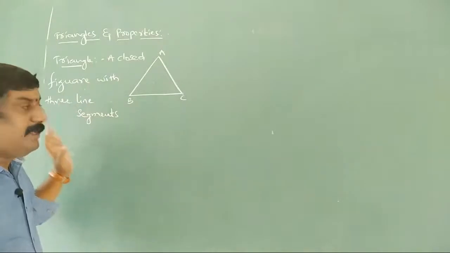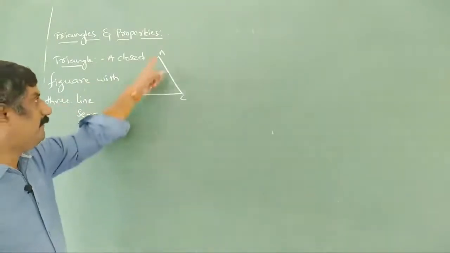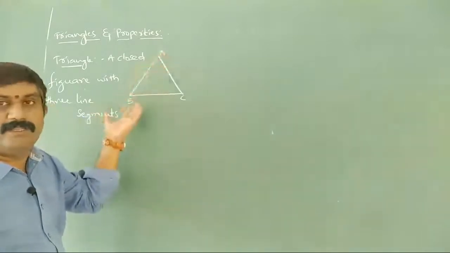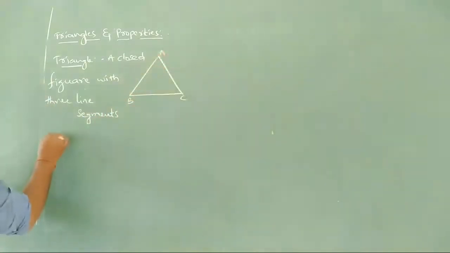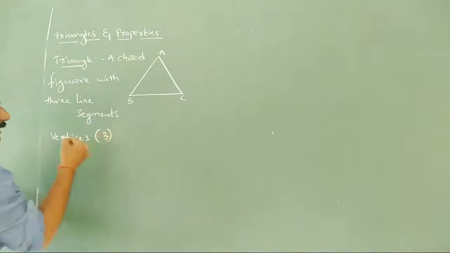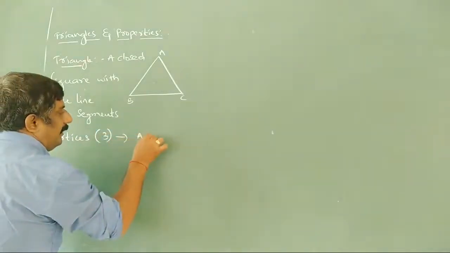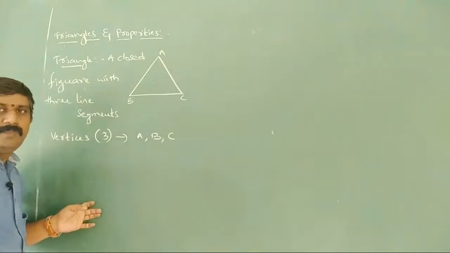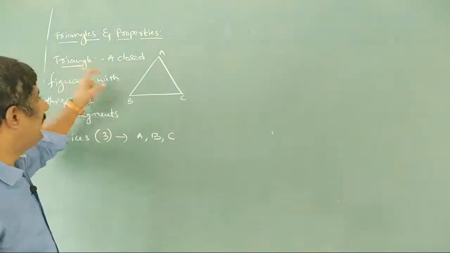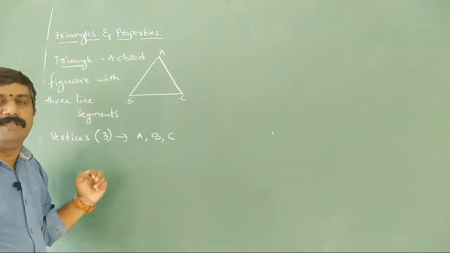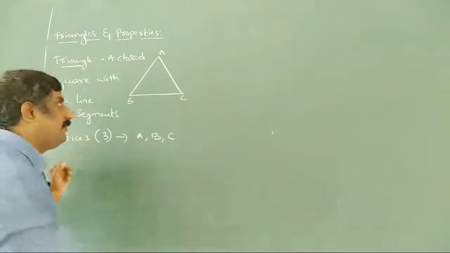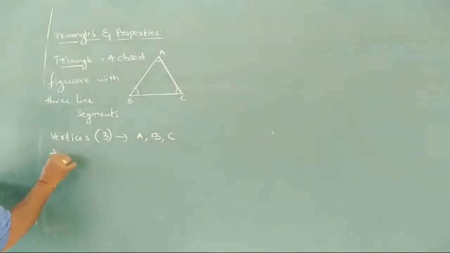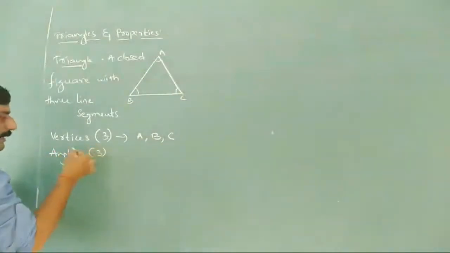That's it. Now what we have in triangle? We have written A, B, C here. What are these? A, B, C. These are called vertices. Vertices, how many will be there? Three vertices will be there. A, B, C. Three vertices. Next, what is the name we have here? Triangle. Tri nothing but how many? Three. So it has three angles. What are the angles it is forming? A, B, and C. So angles. How many are there? Three are there.